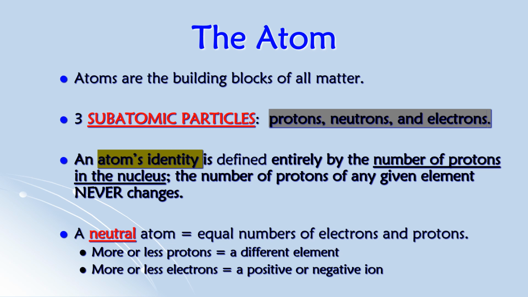If you add an electron, the atom is going to become a negative ion. And if you remove an electron, the atom is going to become a positive ion. We will talk more about ions in a few topics, but for now, just know that adding an electron means we are increasing the negative charge, so that's a negative ion, and removing an electron means decreasing the negative charge, so that becomes a positive ion.